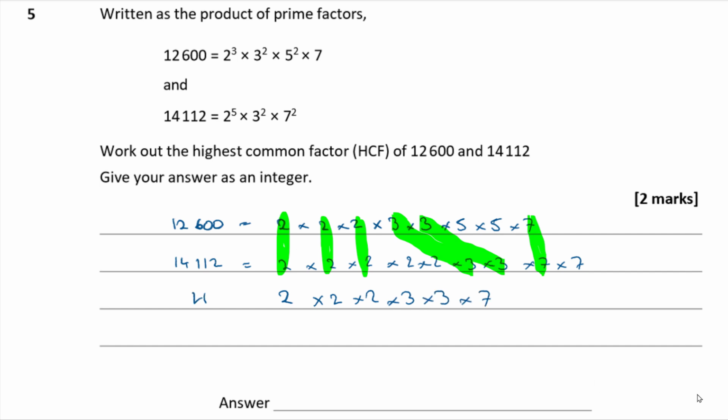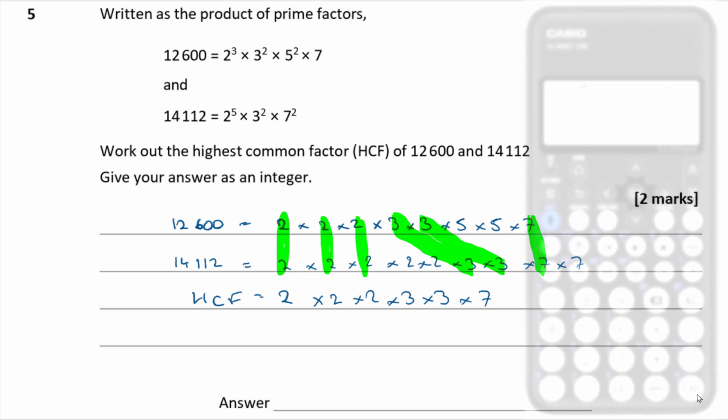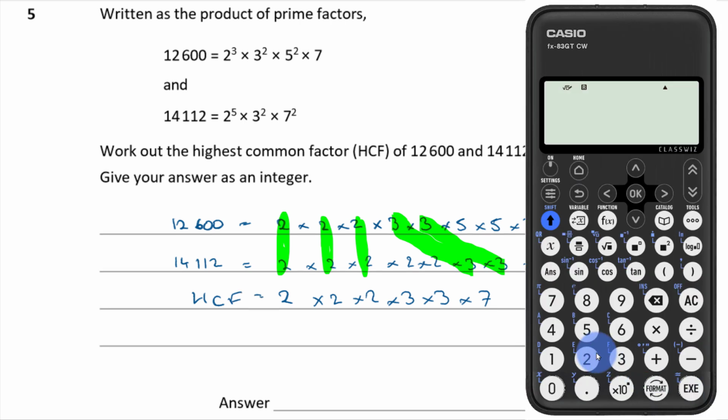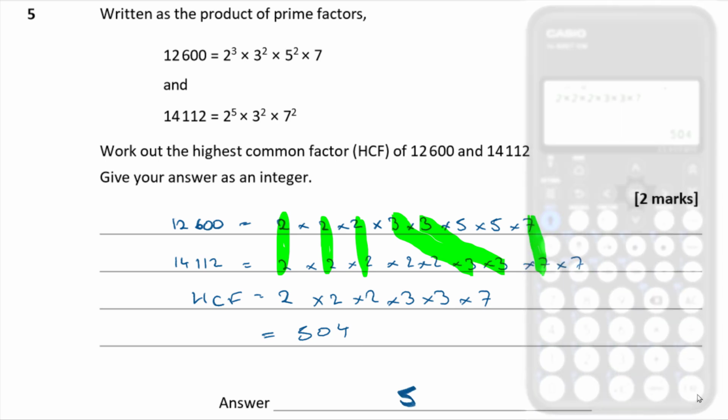Okay, and then if I multiply those all together, that is going to give me my HCF. So 2 times 2 times 2 times 3 times 3 times 7. What's that then? That comes out to be 504. So that's my HCF, 504.